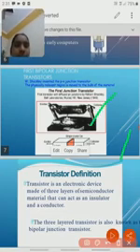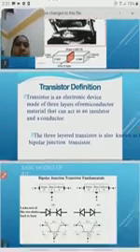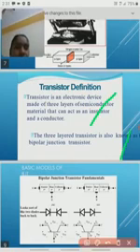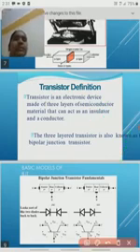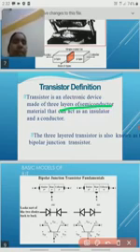So this is the first bipolar junction transistor. Okay, so next, transistor definition. So what is the definition of the transistor? A transistor is nothing but an electronic solid device and it contains 3 layers. This is the important point: 3 layers of material that can act as an insulator and a conductor.